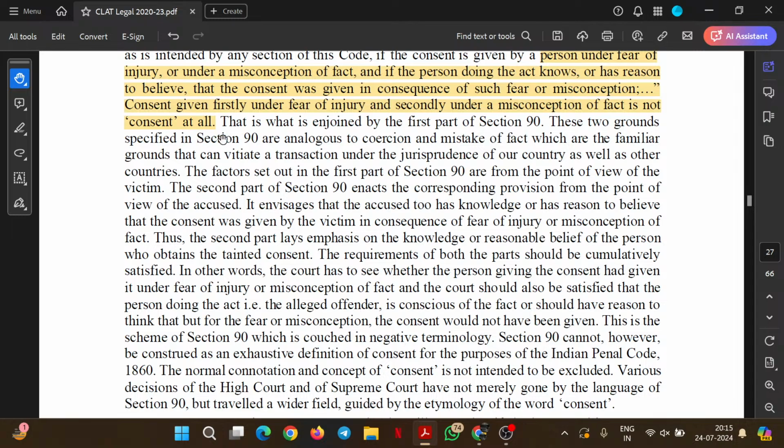These two grounds specified in section 90 are analogous to coercion and mistake of fact, which are familiar grounds that can vitiate a transaction under the jurisprudence of our country as well as other countries. Fair? So these two things are analogous to the fear of injury and misconception of facts as mentioned above.